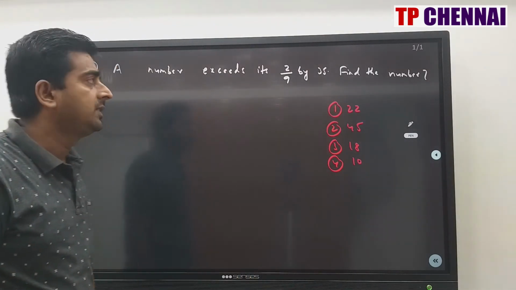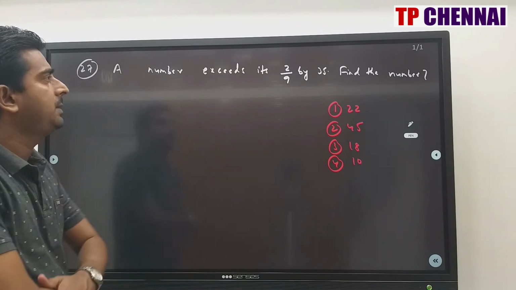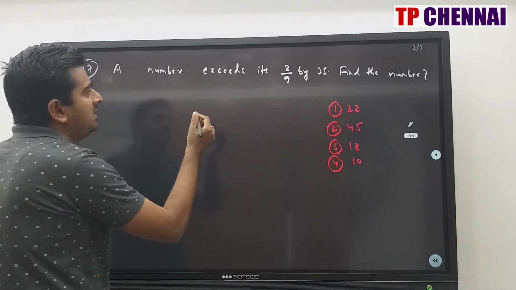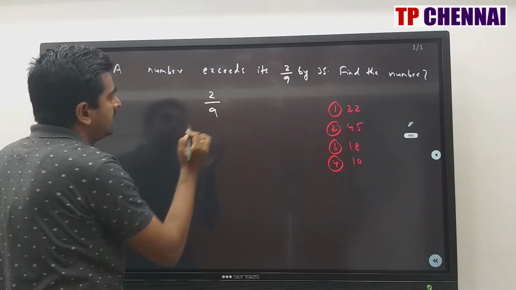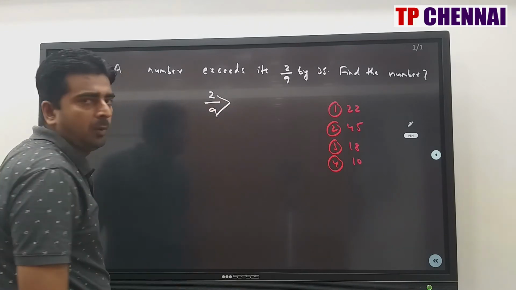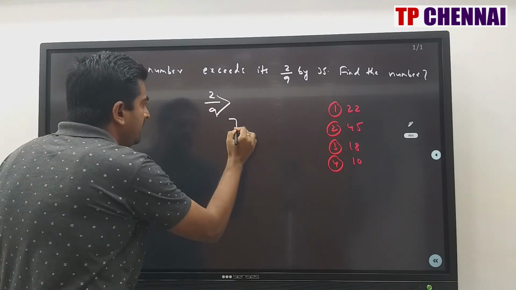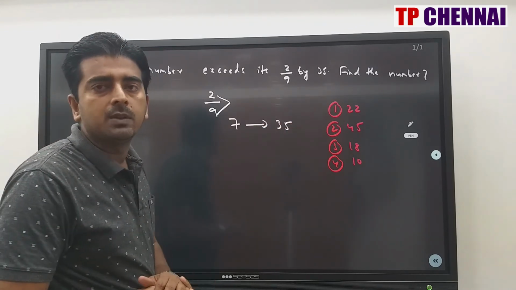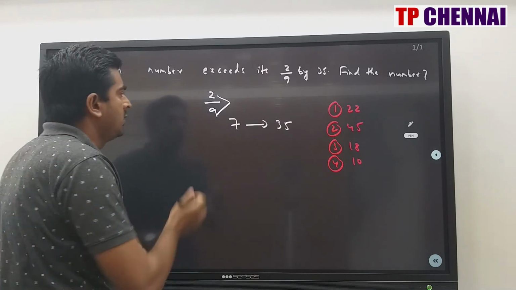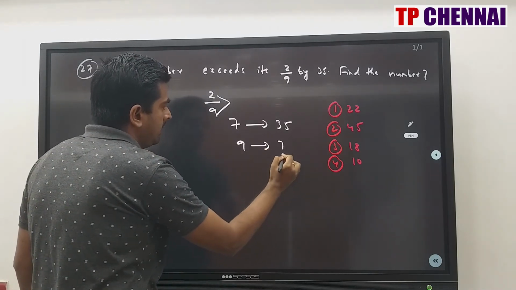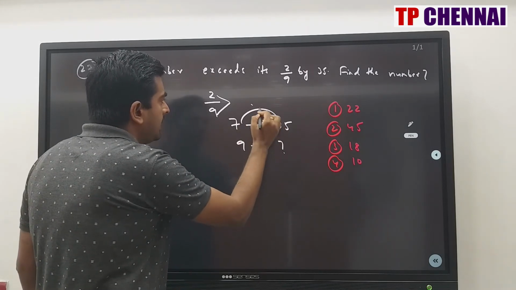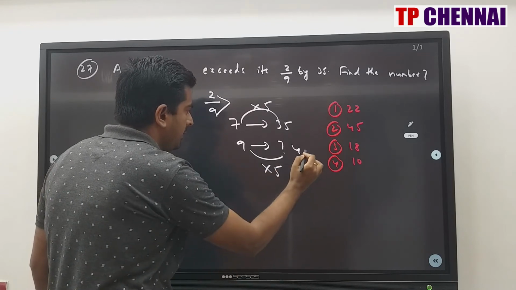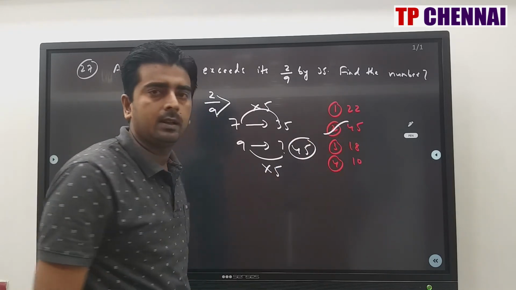So now we see question number 27. A number exceeds its 2 by 9 by 35. Find the number. Right? A number exceeds its 2 by 9. So 2 by 9 fraction is there. What is the difference of numerator and denominator? 9 minus 2, 7. That means 7 part, how much they have given you? 35. Whenever this kind of question will come, always we have to calculate the denominator part. So denominator part is 9. 9 part is how much? 35 is 5 times of 7. So what is 5 times of 9? 9 5s are 45. My answer is second option.